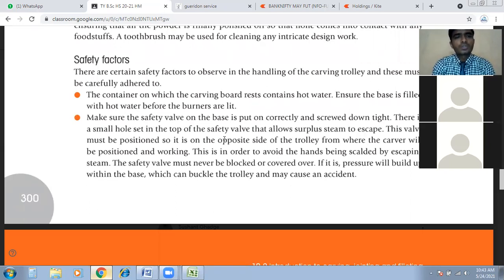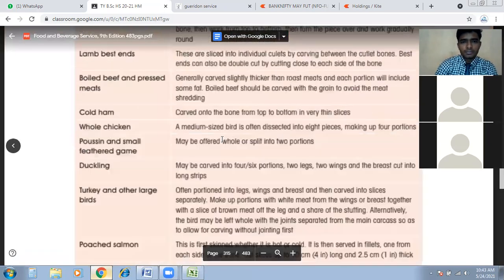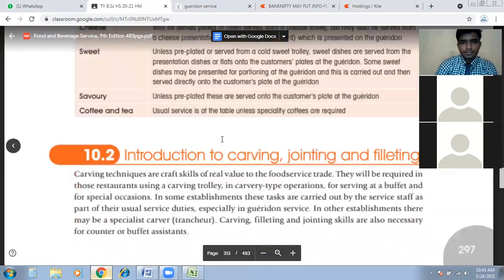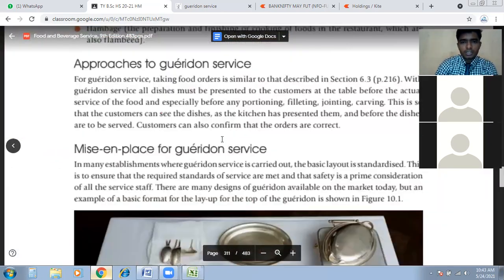So first one is the container. The container on which the carving board rests contains hot water. Ensure the base is filled with hot water before the burners are lit. There are some hot containers on the trolley, as we have seen here. Where are the hot containers?